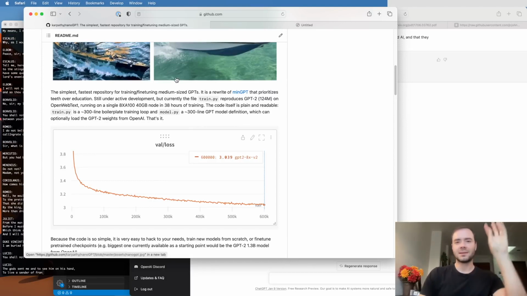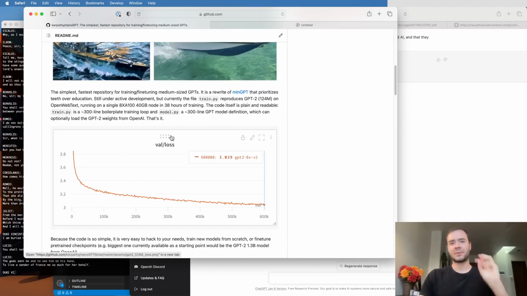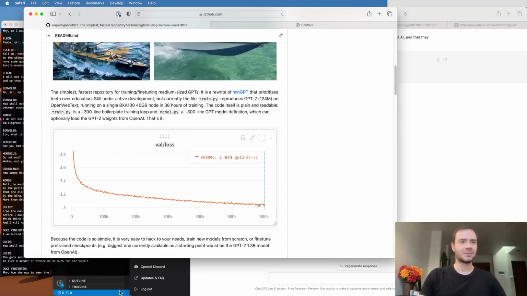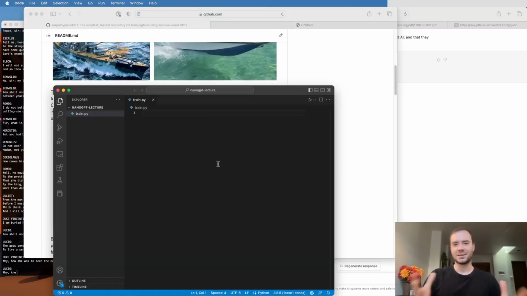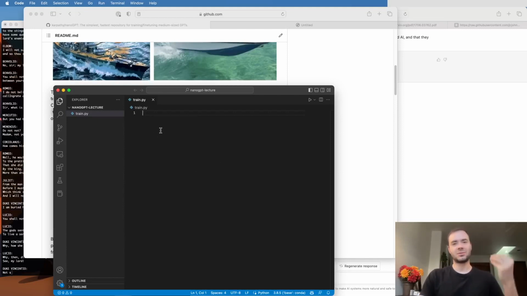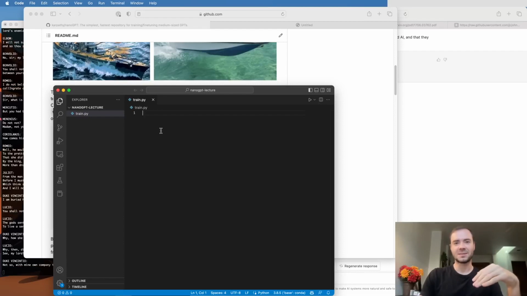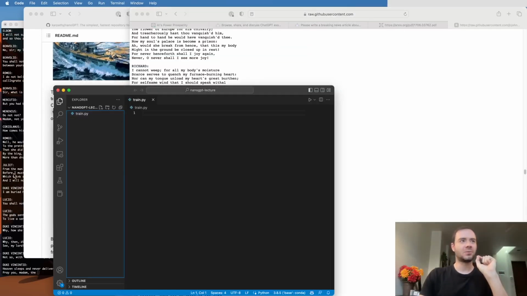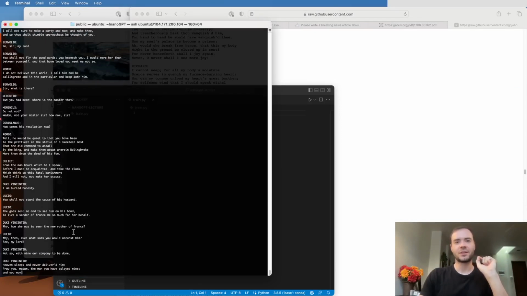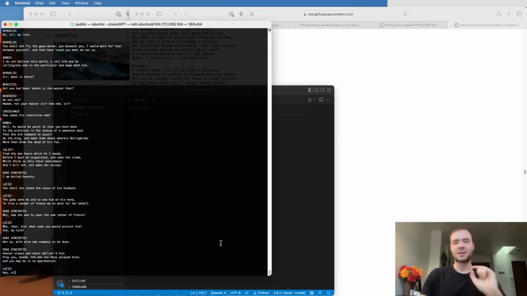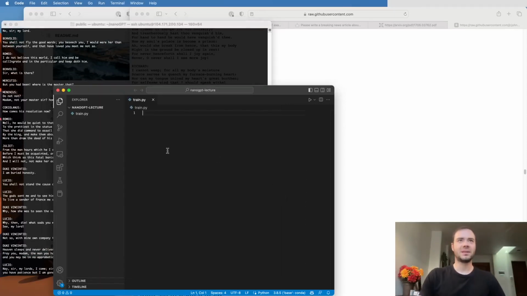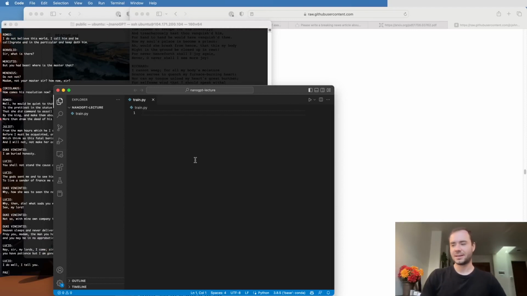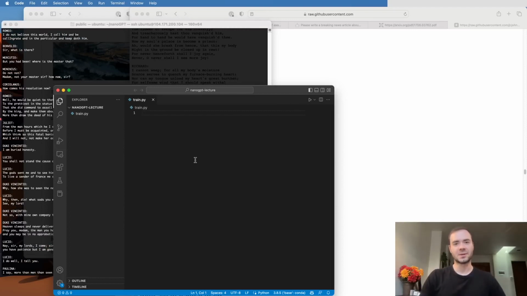So you can take a look at the finished code here in NanoGPT, but what I would like to do in this lecture is I would like to basically write this repository from scratch. So we're going to begin with an empty file, and we're going to define a transformer piece by piece. We're going to train it on the tiny Shakespeare dataset, and we'll see how we can then generate infinite Shakespeare. And of course, this can copy-paste to any arbitrary text dataset that you like. But my goal really here is to just make you understand and appreciate how under the hood ChatGPT works.